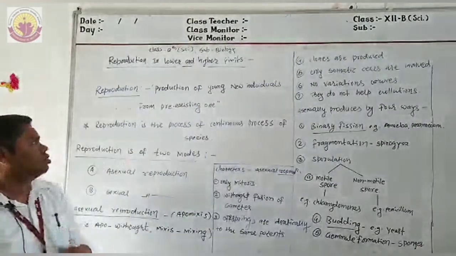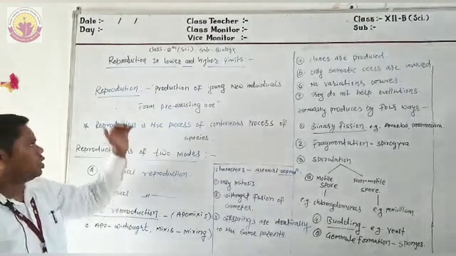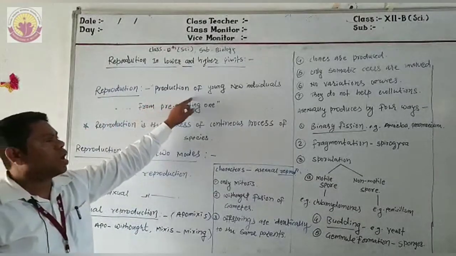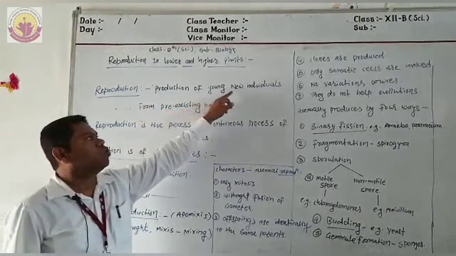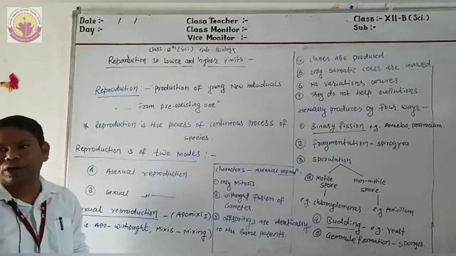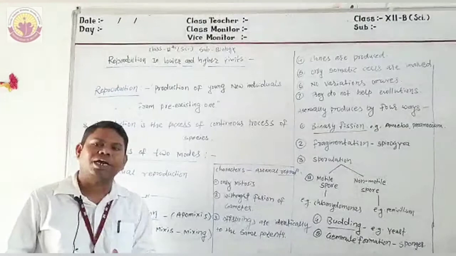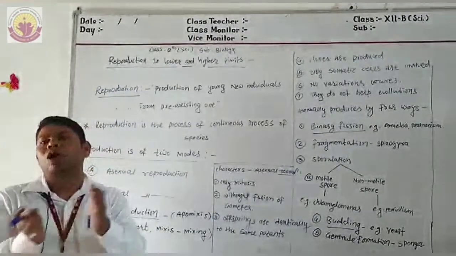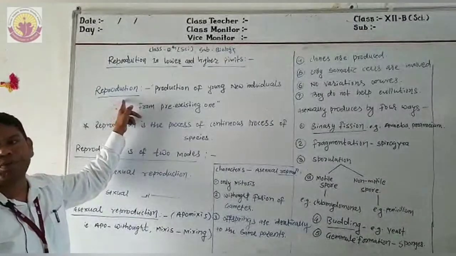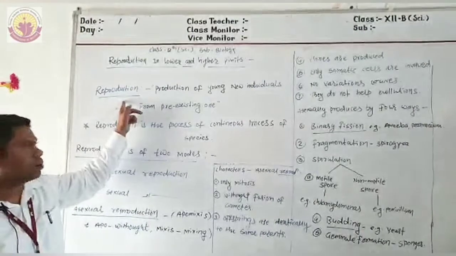So dear students, we have studied reproduction. Reproduction is the process of production of young new individuals from pre-existing ones, means the new individuals are developed from the old ones, the same parents. That is the definition of reproduction.